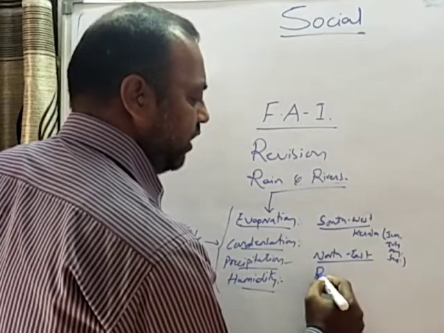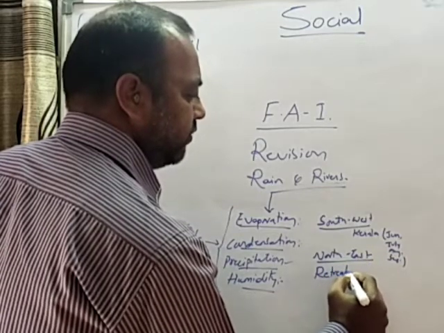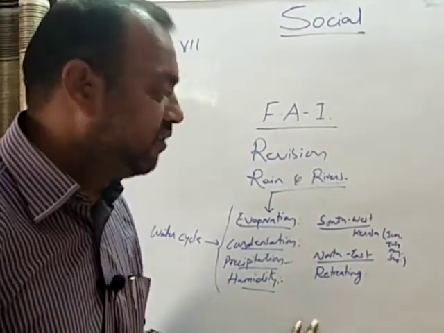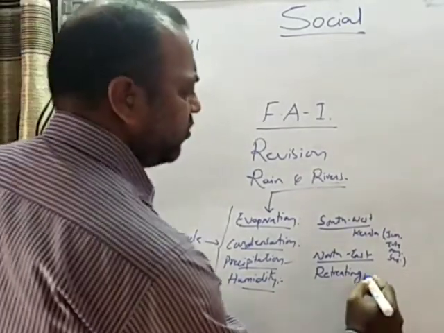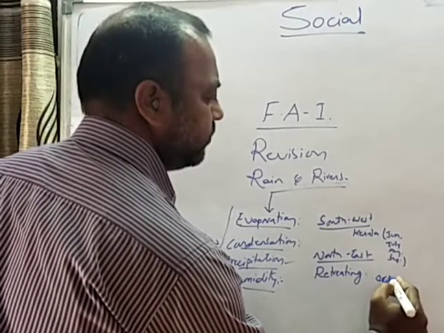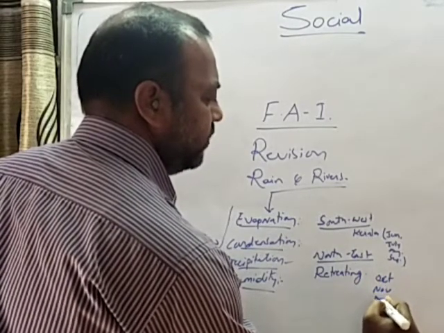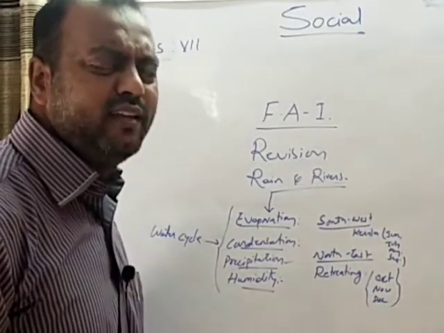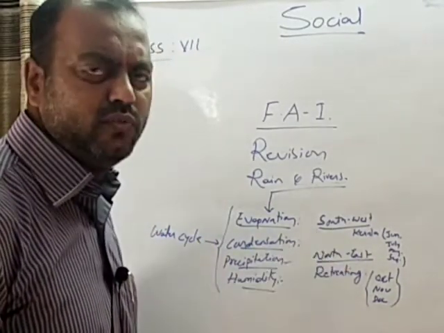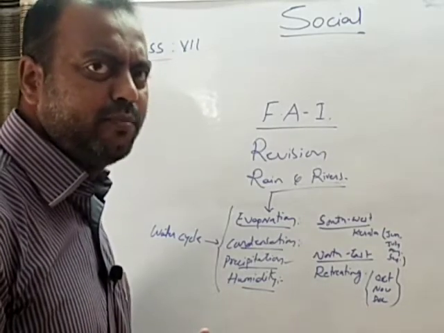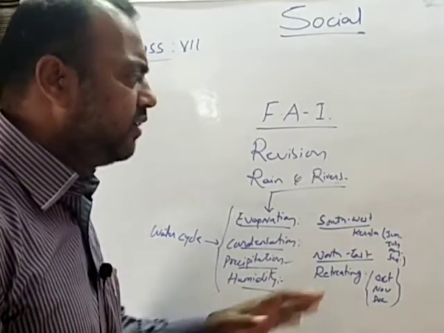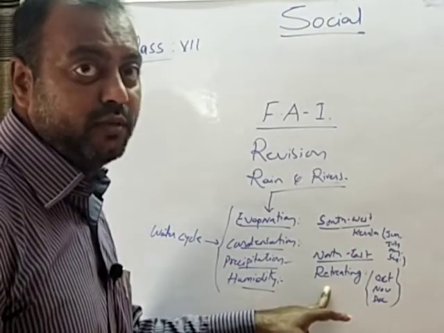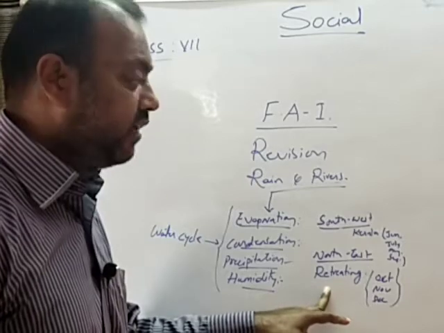Northeast monsoon is also called as retreating monsoon. Retreating monsoon occurs in the month of October, November, December. These 3 months we experience a retreating monsoon. So most of the Telangana receives rainfall during the southwest monsoon only, and the Telangana plateau, that is the northern part of Telangana, receives heavy rainfall due to the southwest monsoon. So these are the two important monsoons through which India receives the rainfall.